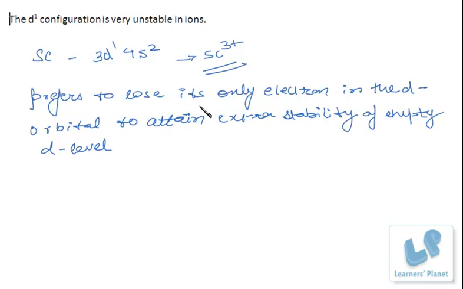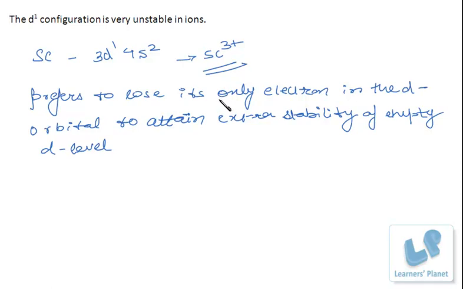So what it does, it prefers to lose its only electron in the d orbital to attain extra stability of empty d level. That is why scandium and yttrium form 3+ ions and not 2+ ions.